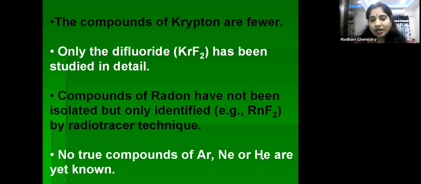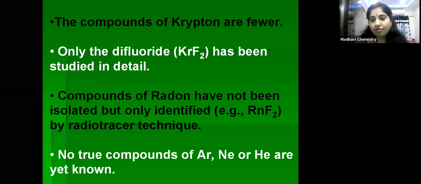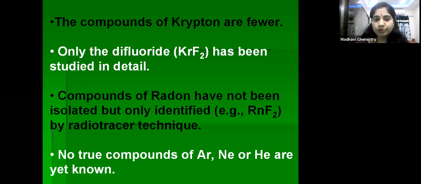And argon, neon, and helium have a small size when compared with xenon, radon, and krypton. Because of that, their ionization energies are very high, so their compounds are not yet known. Only a few xenon compounds and only one krypton compound can be identified, and radon difluoride is not isolated, but it has been identified by using the radio tracer technique. Okay, so now let us see the